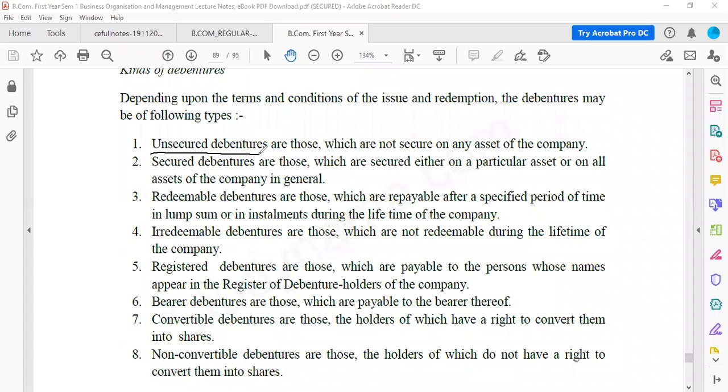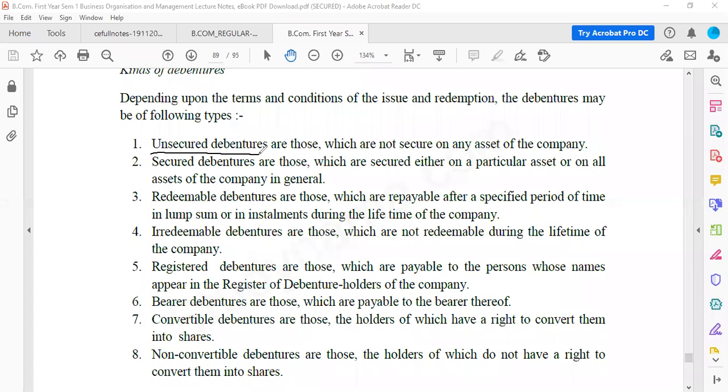There will be no asset which will be kept for the loan. Simply, we will give money, the company will take the money. The money we have given is only based on trust. We trust the company, we are sure that they will give back our money, so that is why we have given them the money. So that is unsecured debentures.